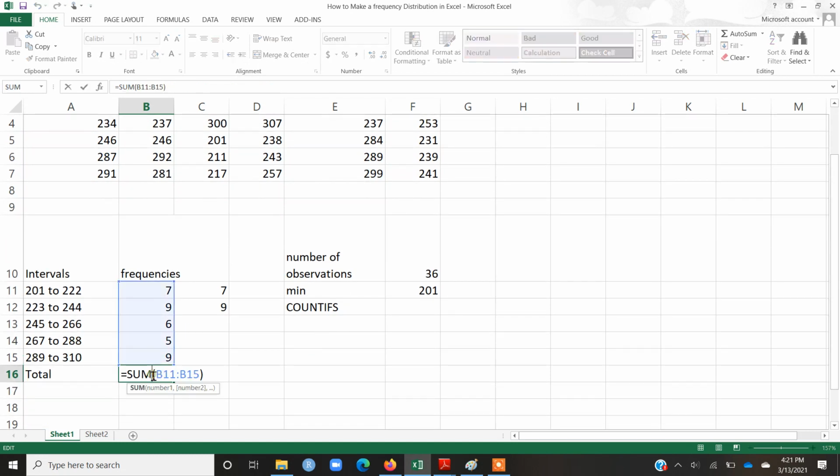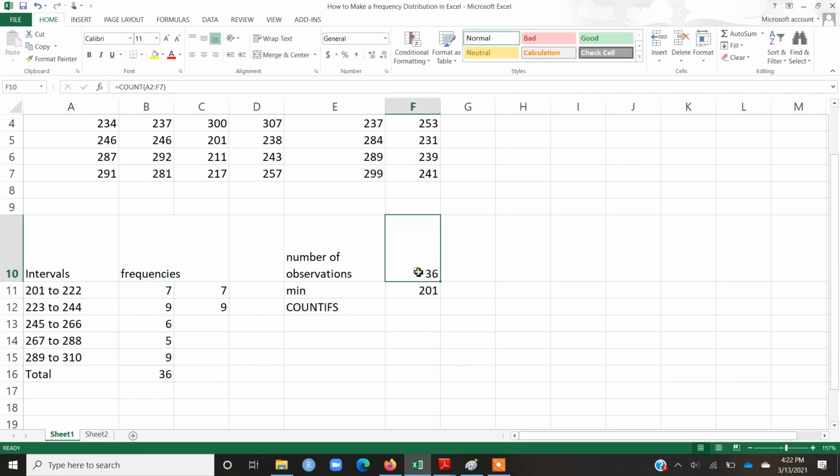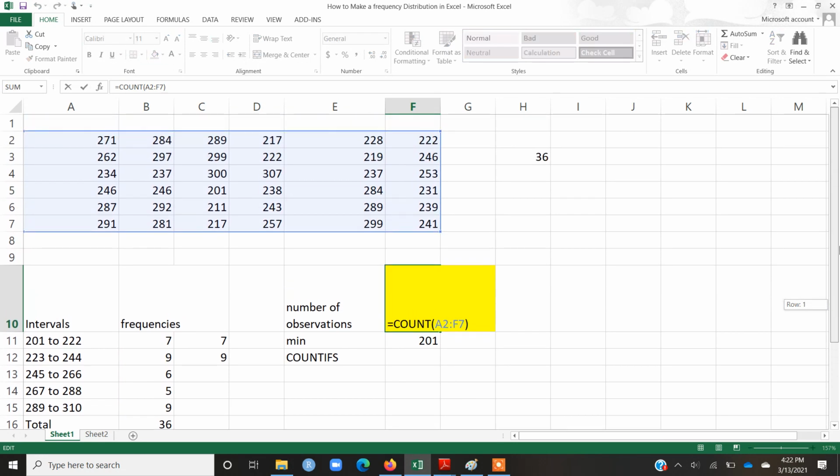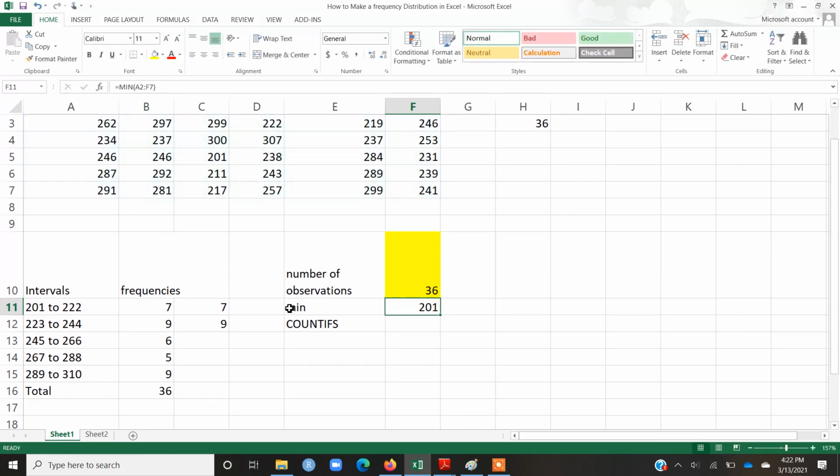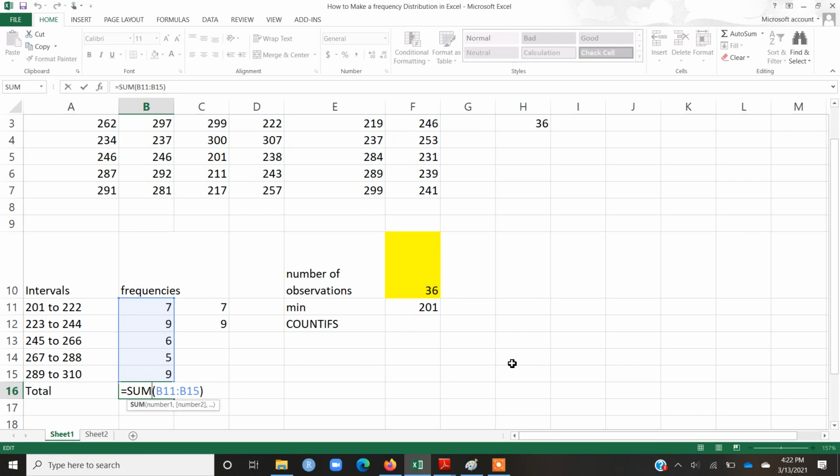Now if I simply sum these values by using the sum function, which I've double clicked on here for you, I know that there are a total of 36 observations. As we saw in the beginning, we also counted by using the count function that the actual number of observations is 36, and by using the COUNTIF function, the total number of observations is still 36. We have successfully constructed a frequency distribution in Microsoft Excel. So this was all about this video, where we have taken help of Microsoft Excel for the simple task of constructing a frequency distribution.